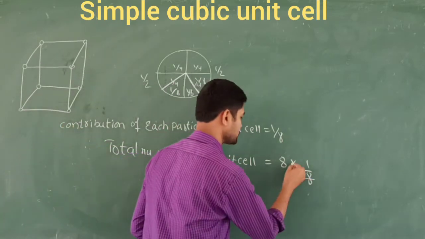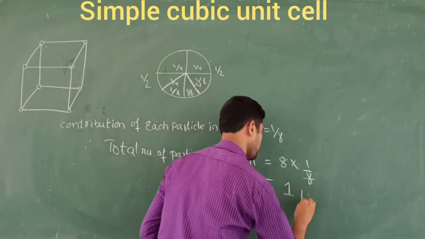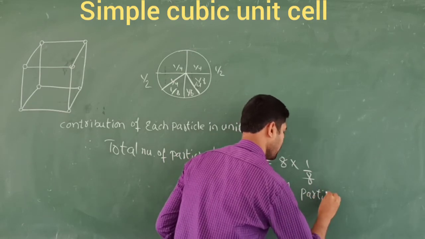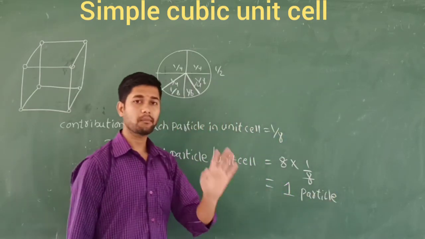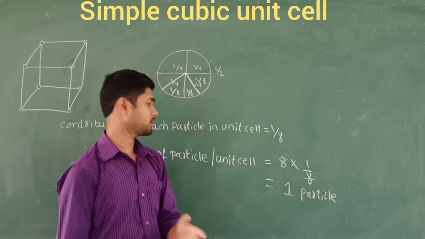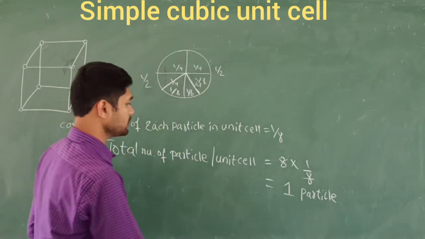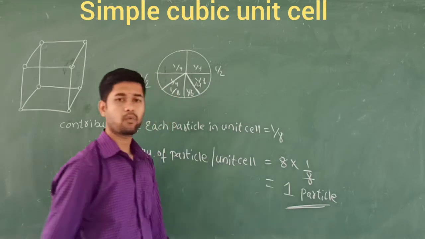So after this calculation, you are going to get only one particle. So this is the way of the calculation to find out the number of particles per unit cell. For the simple cubic unit cell, you are going to get the value as one particle.